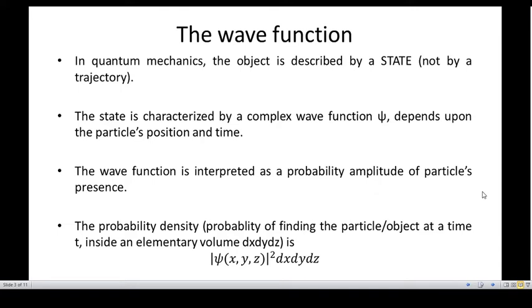In classical mechanics, the system is described by a trajectory. In quantum mechanics, the system is described by a state or a wave function. The probability density, meaning the probability of finding a particle at a time t inside an elementary volume dx dy dz, is given by psi square dx dy dz.